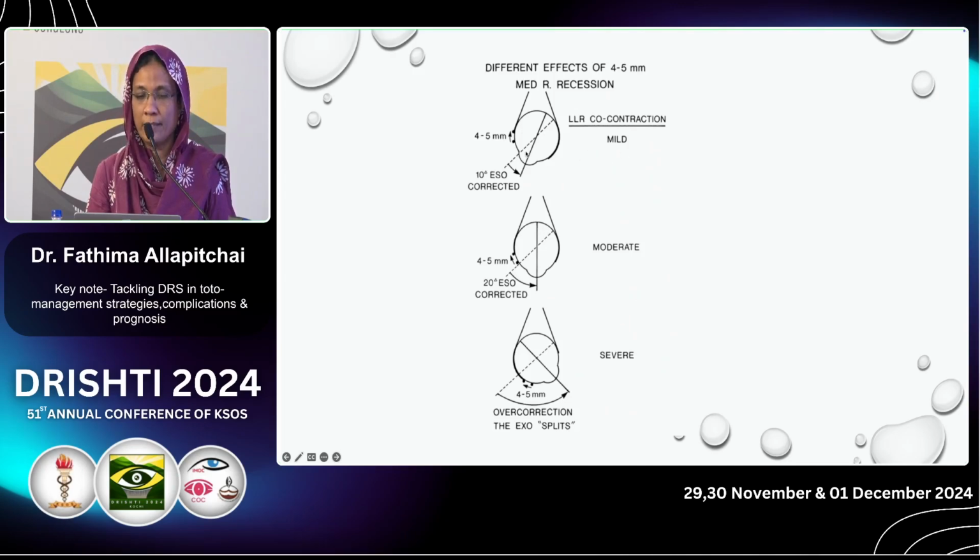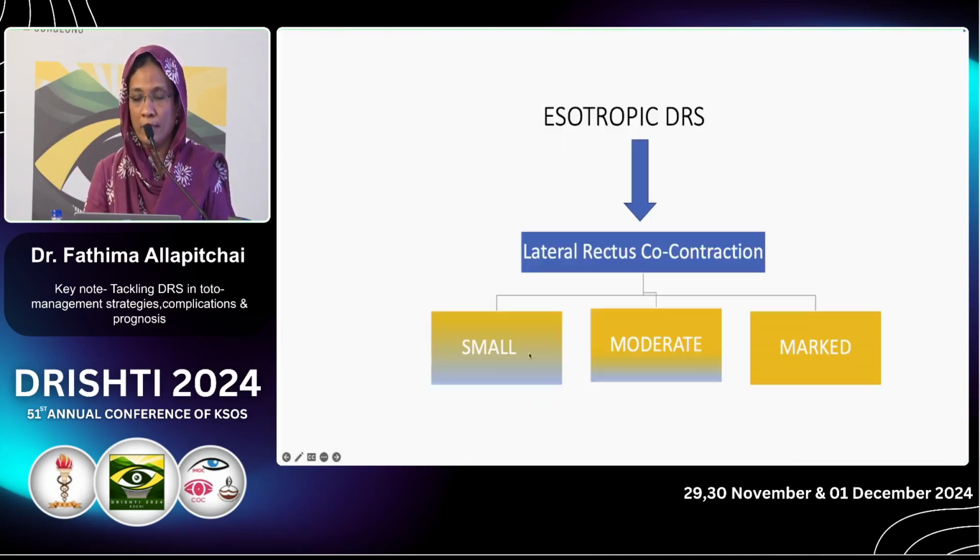If it is mild, a 4 to 5 millimeter recession will correct only 10 prism diopters of ESO, whereas if it is moderate, it will correct 20 prism diopters of ESO, because your lateral rectus is acting against adduction. It is also pulling the eye outside. If there is severe LR co-contraction and you do the same amount of recession in the medial rectus, the eye can even go into abduction, to an exo position. It is called an induced split. So that is a very important aspect we have to remember when we touch the medial rectus of the Duane's eye.